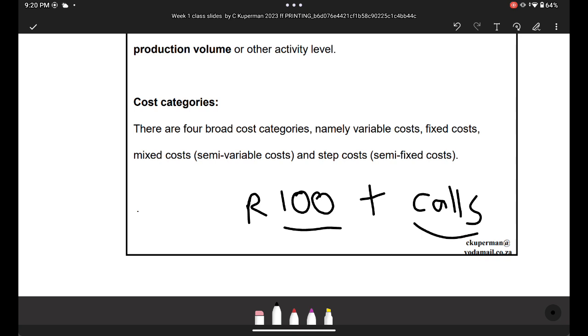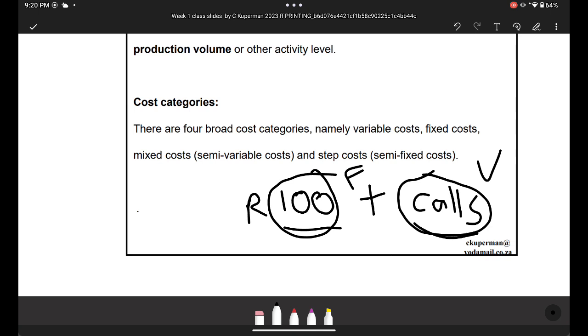But your calls will vary. If you made 1 call, it might cost you 1 rand. If you make 2 calls, it might cost you 2 rand. If you made 100 calls, it might cost you 1,000 rand. But what I'm trying to say is, this is variable and this is fixed. So if you have 2 costs over here, variable and fixed, they call it semi-variable cost, also known as mixed cost.